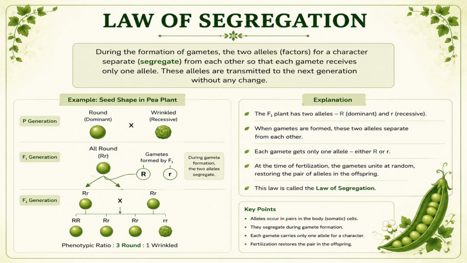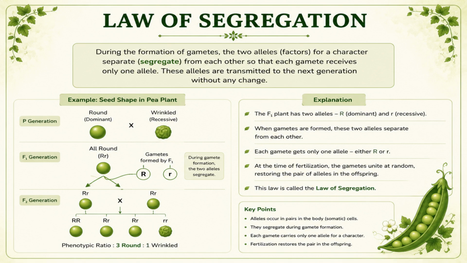Mendel proposed that the two alleles of a character do not remain together forever. During gamete formation, the two alleles separate or segregate from each other. As a result, each gamete receives only one allele. For example, an F1 plant carries both the round and wrinkled alleles. When gametes are formed, some gametes receive the round allele, while others receive the wrinkled allele. In other words, every gamete is pure because it carries only one allele for a character.